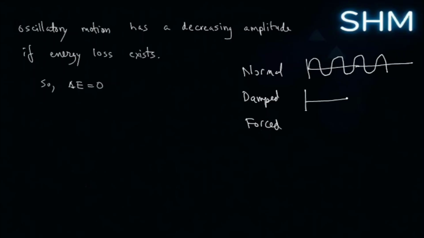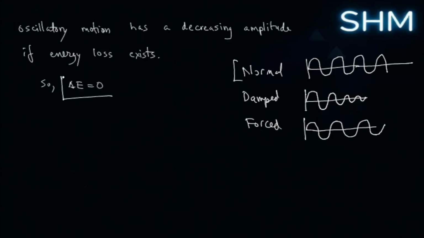In damped oscillatory motion, the amplitude keeps decreasing because energy is lost to friction, resistance, and other dissipative forces. Alright? And forced oscillation is that dissipative forces exist, but energy is constantly being supplied to keep the wave going. So, in ideal case, we are talking about normal oscillation. So, change in energy is supposed to be 0. Dissipative forces are not accounted for.